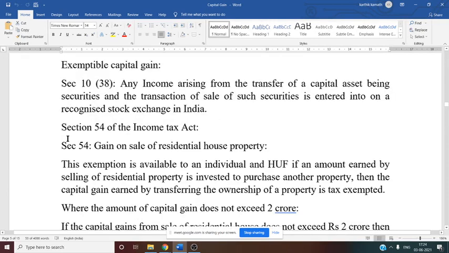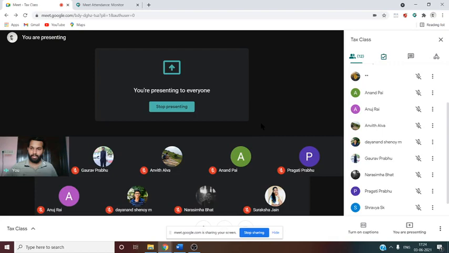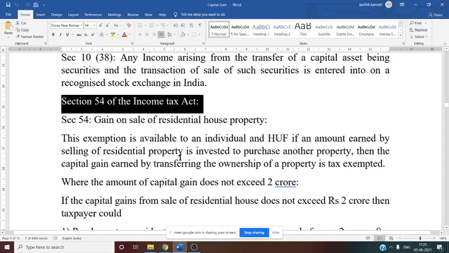Now next thing, section 54 of the Income Tax Act. This section 54 is specifically there for exemption of capital gain. For what type of capital gain is exemption provided, whether it is for short term capital gain or for long term capital gain? 54, 54B, 54EC, can you tell me? Long-term capital gain. Yes, Gaurav, it is for long term capital gain. This exemption is provided. Now one by one we need to discuss these sections' exemptions.